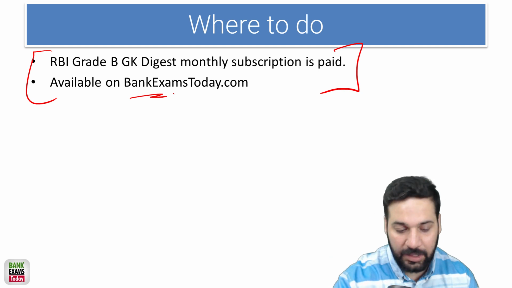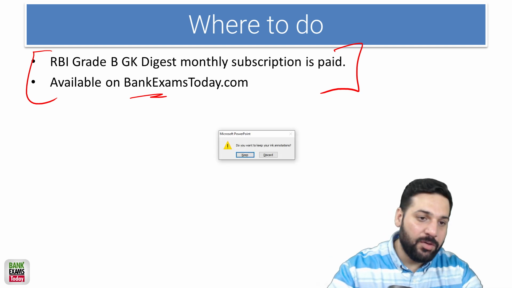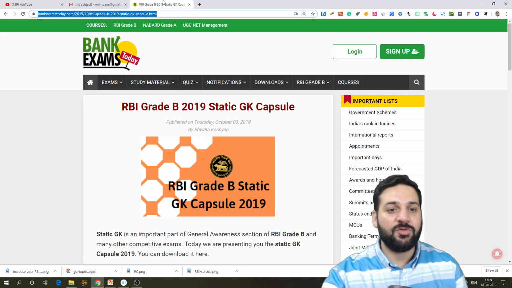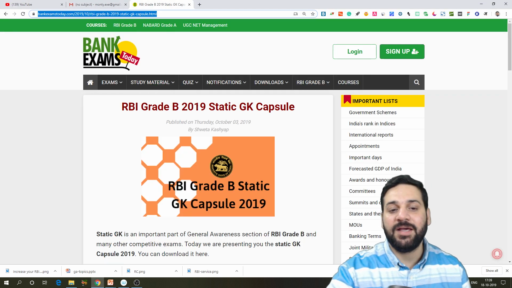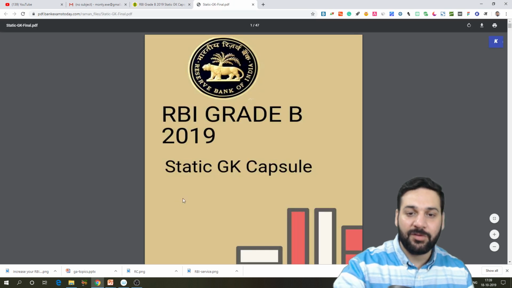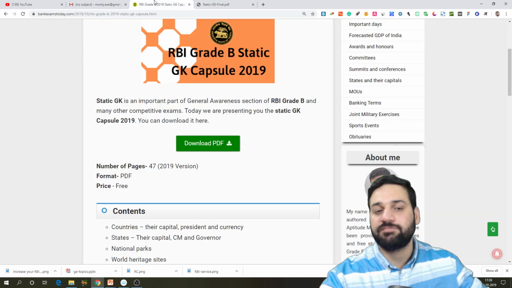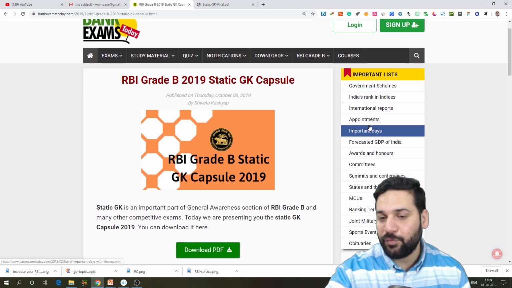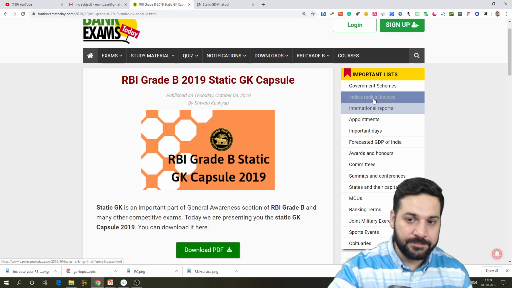Now let me tell you where to read the lists and where to get the RBI Grade B GK Digest subscription. So go to bankexamstoday.com. Here is the RBI Grade B static GK capsule. Just click this, and this is a 47-page capsule that you can download. This is a PDF. Take a printout or whatever you want. And these are various lists that I have prepared for RBI Grade B.